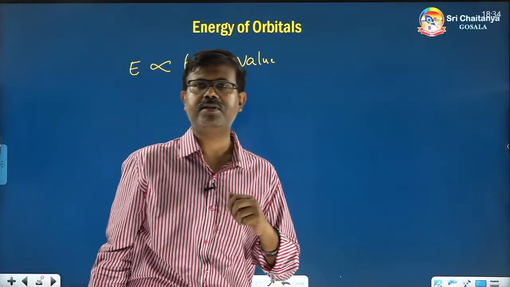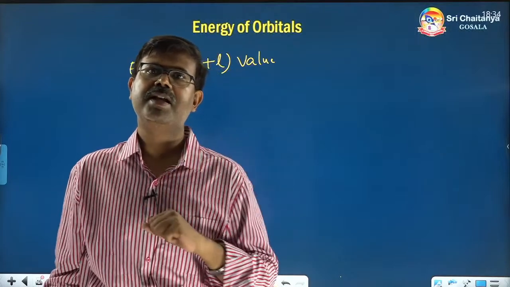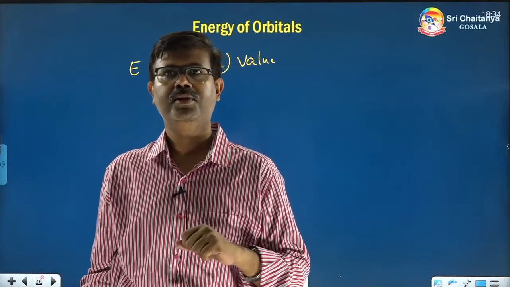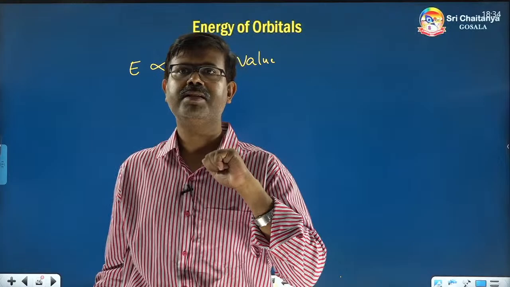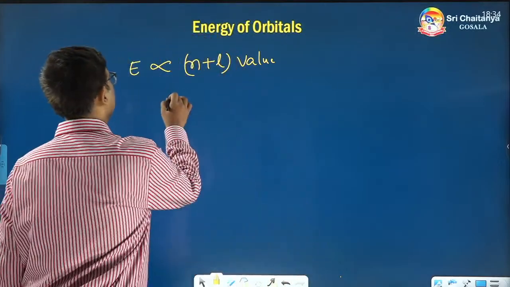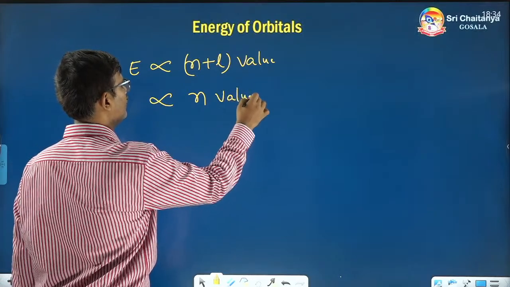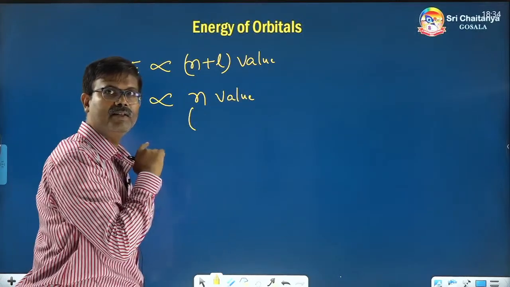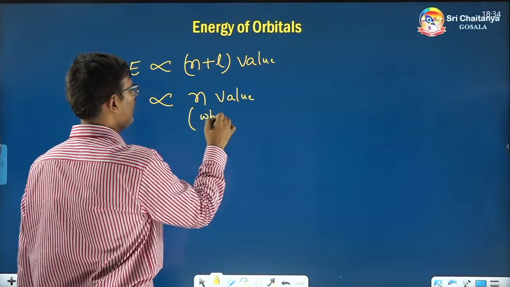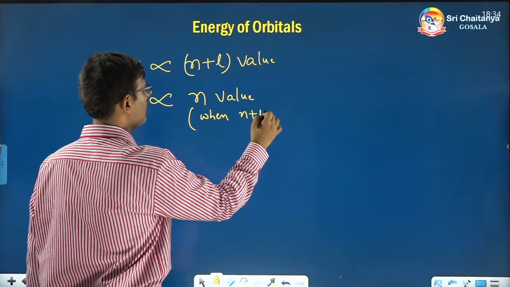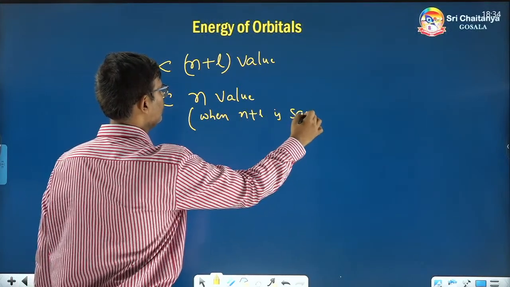You may get a doubt: sir, what happens if two orbitals have the same n plus L value? If two orbitals have the same n plus L value, then energy is proportional to the n value. When do we have to apply this relation? When the n plus L value is the same.